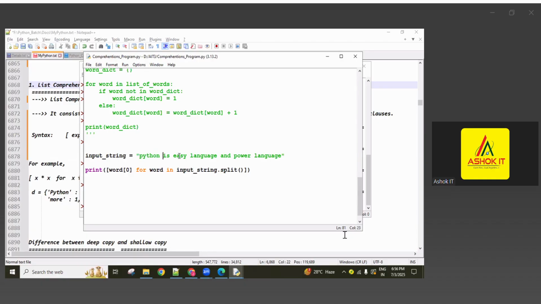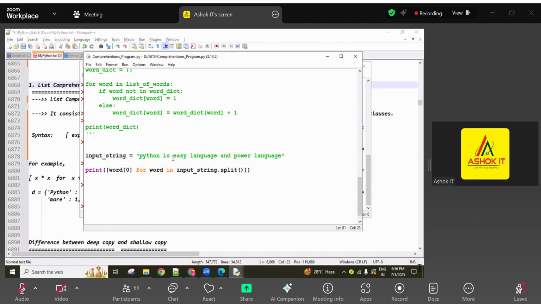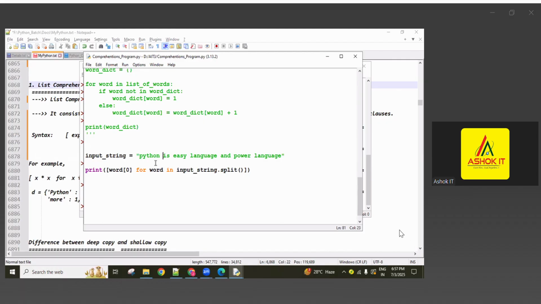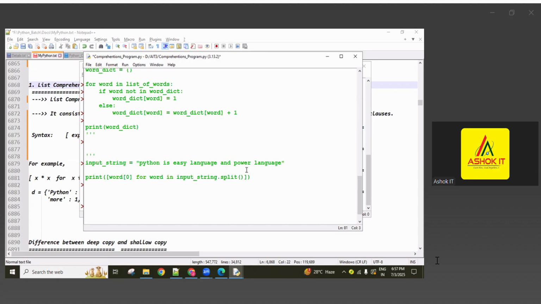Okay, now sometimes, guys, every word which starts with a vowel, meaning A, E, I, O, U, only those words I want to return. So again, we are writing conditions. Every word is getting here, and we check whether the first character is in the vowels or not. If yes, only that word is added here. So next, here we write one more condition. Like that, depending on the situations, we can write n number of programs.